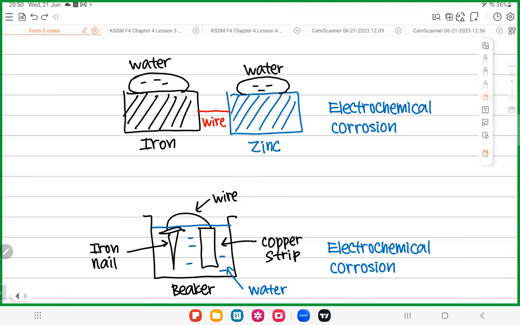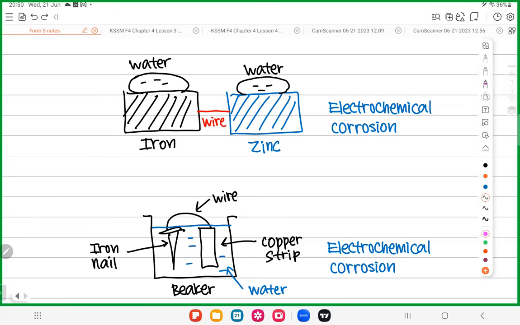All right. So I can see, okay. Let me tell you a common mistake for many students. First of all, let me tell you the truth. Is it electrochemical corrosion? Yes. Why is it electrochemical corrosion? Listen carefully.